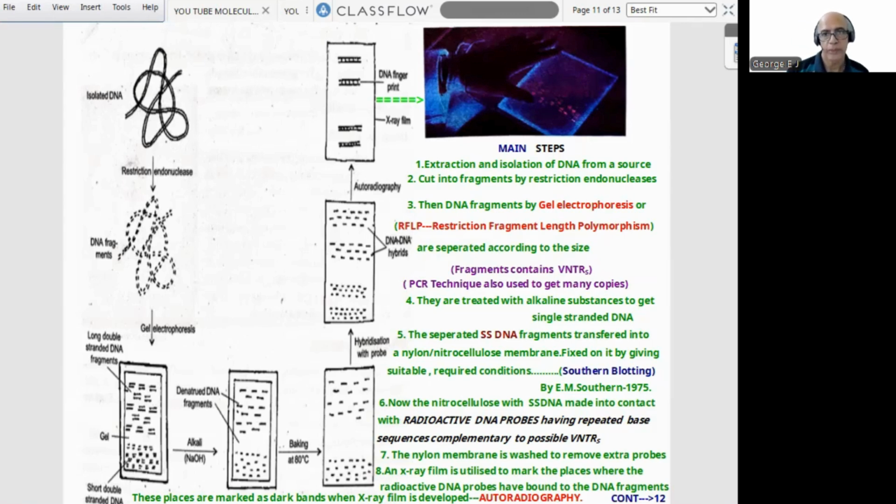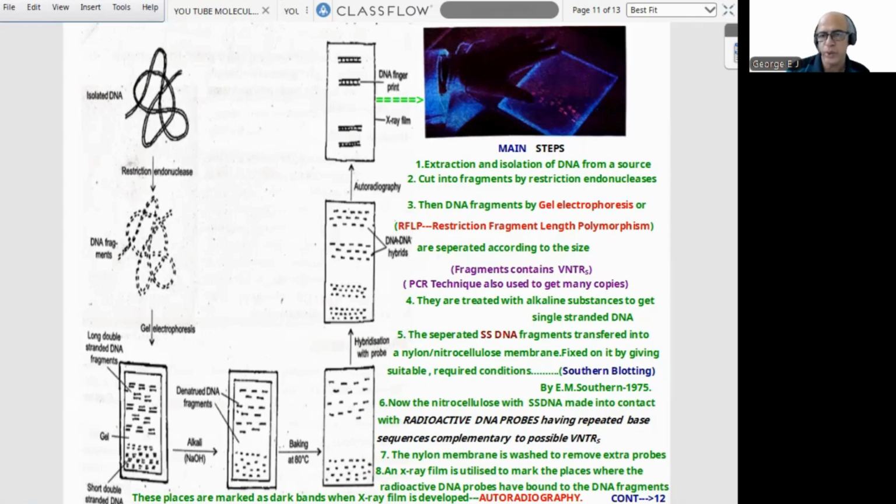There is a technique you may be studying in zoology, PCR, polymerase chain reaction, also used to get more copies. Then after gel electrophoresis, they are treated with alkaline substances to get single-stranded DNA. The separated single-stranded DNA fragments are transferred onto a nylon or nitrocellulose membrane and fixed on it by giving suitable conditions like temperature and time, etc.